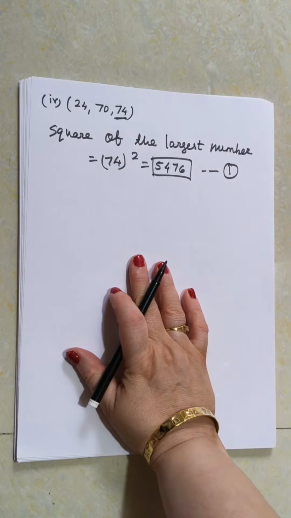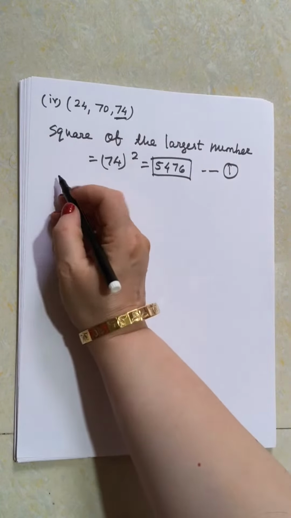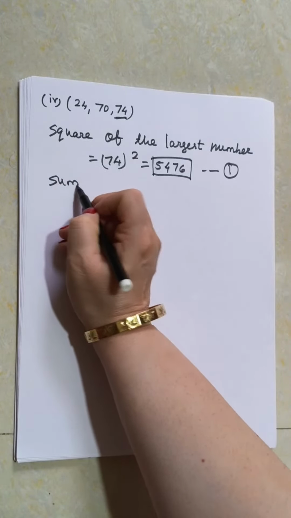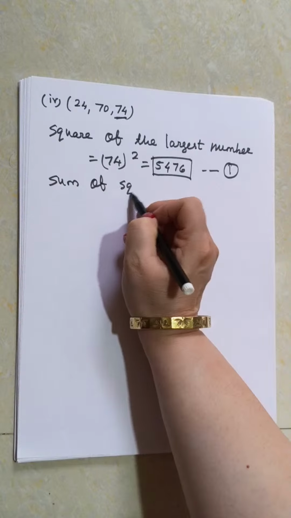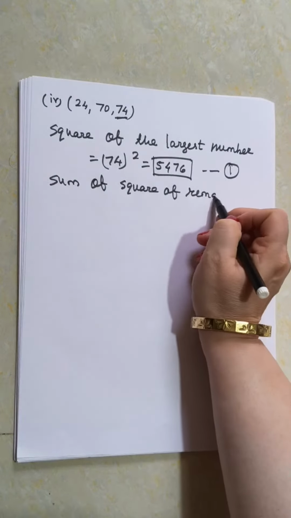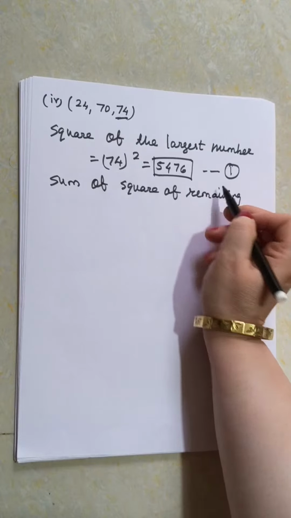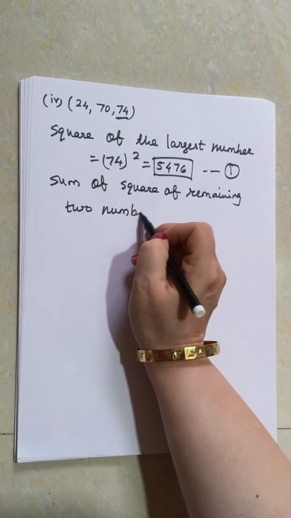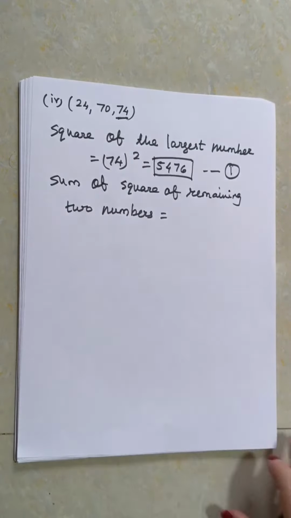Okay, Arnav. Now see, we will take the sum of squares of the remaining two numbers. So which are the two numbers? Yes, Arnav?